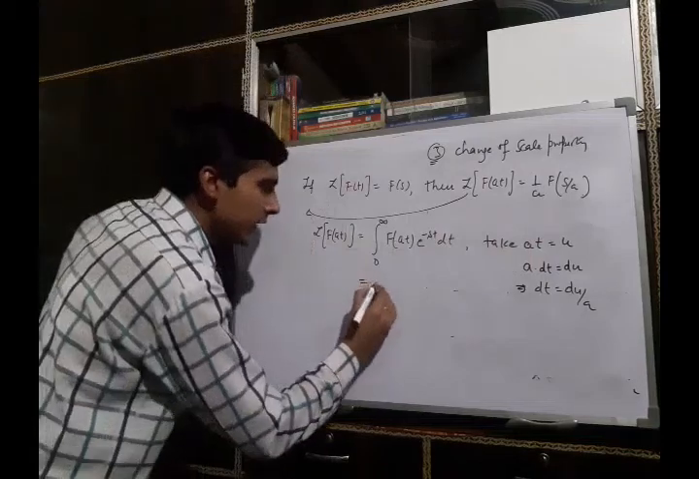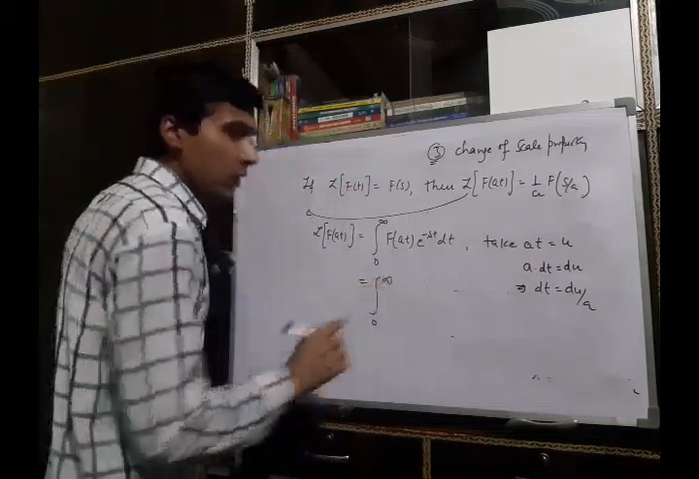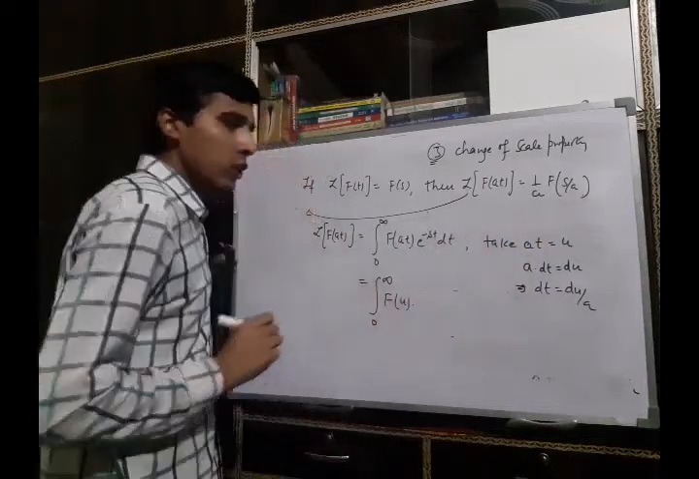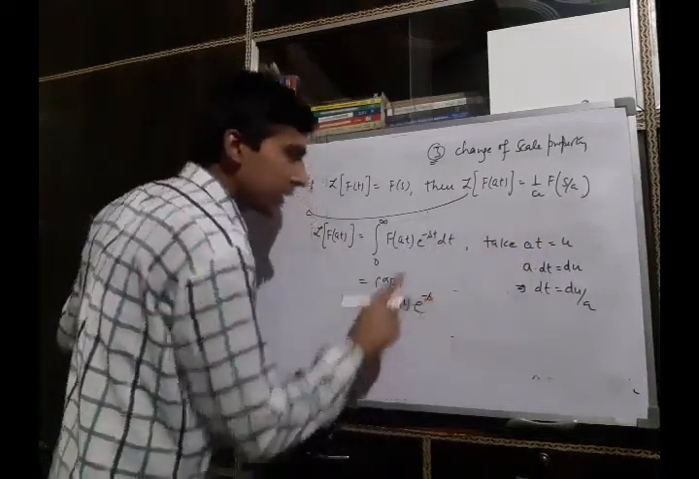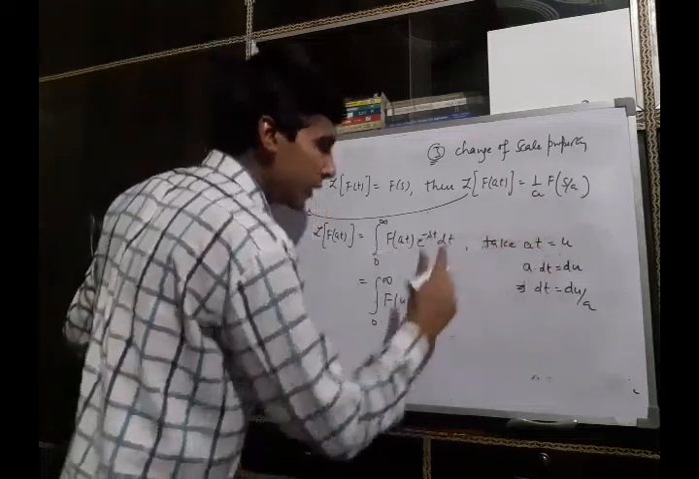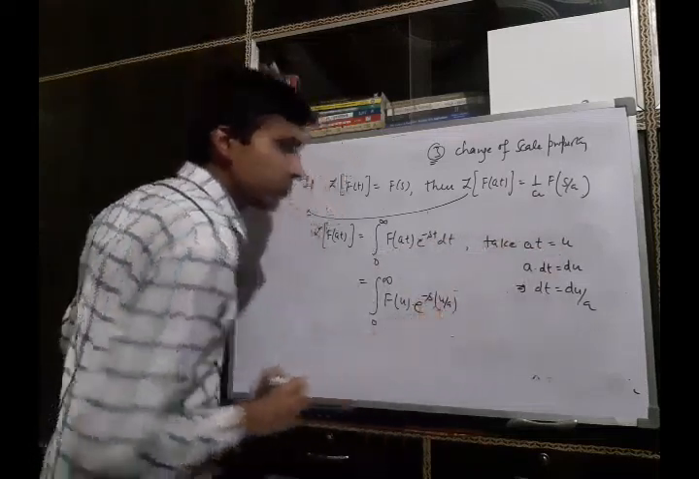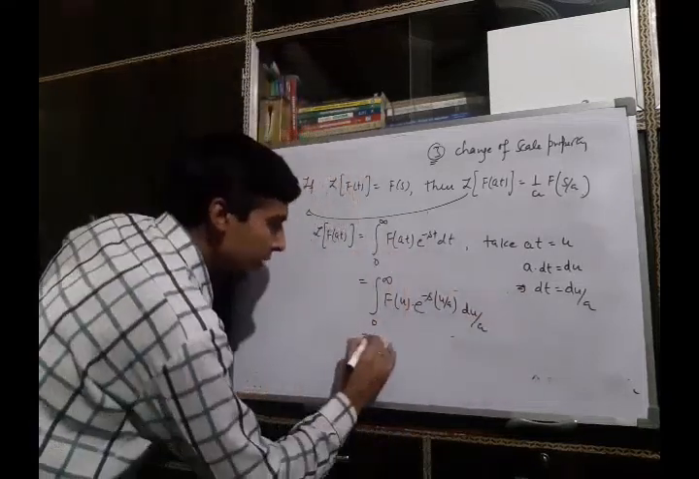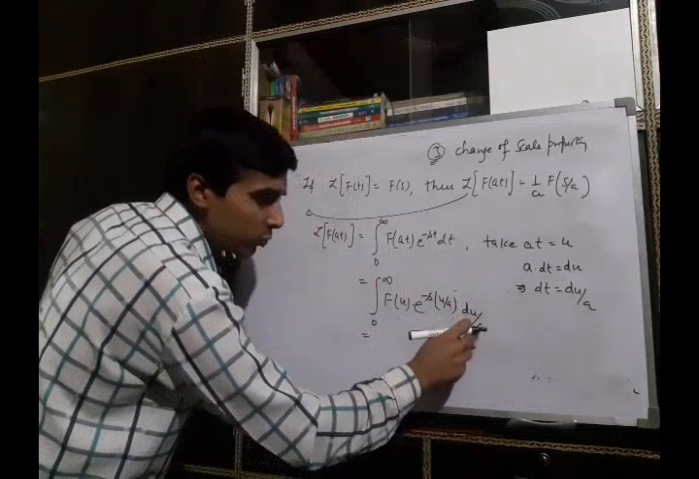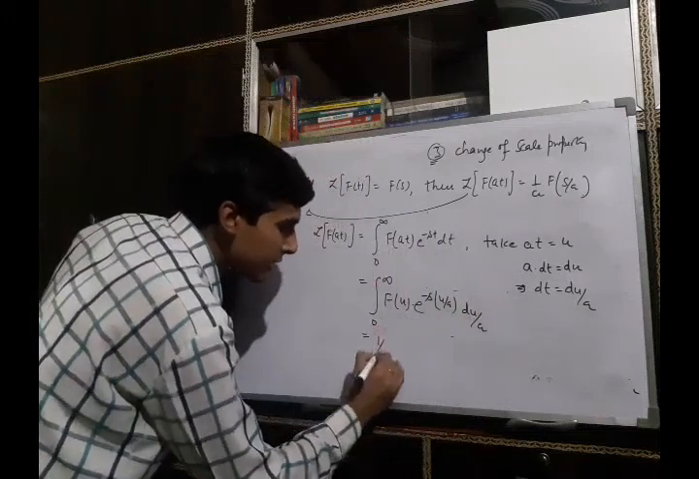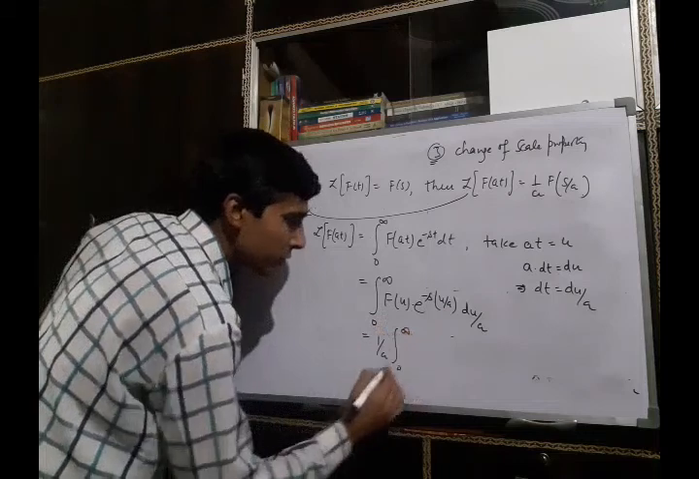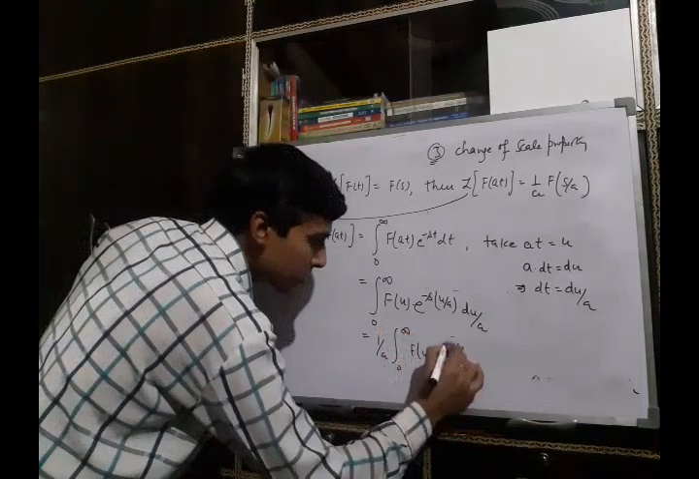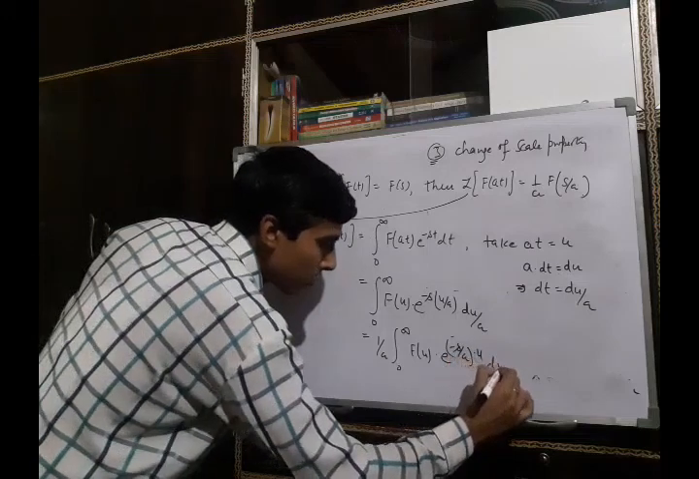So it can be rewritten as 0 to infinity f(at). It can be written as f(u), and e raised to power minus s times t. What is t? t is u by a, and dt is du by a. So it can be written as 1 by a, it is a constant, so you can take it outside the integral sign. It is 1 by a, 0 to infinity f(u) into e raised to power minus s by a into u du.